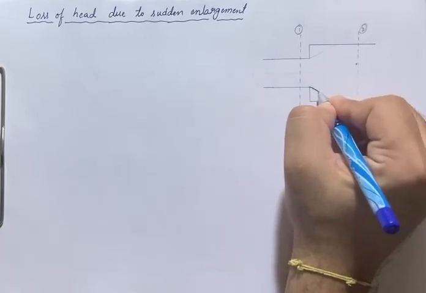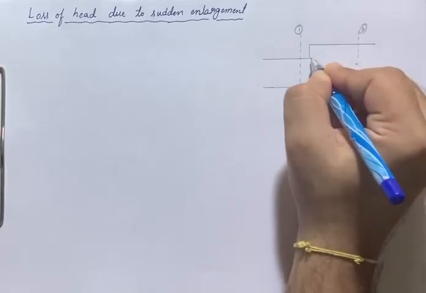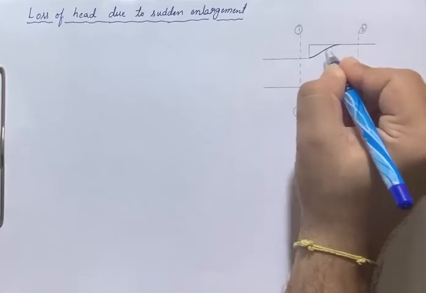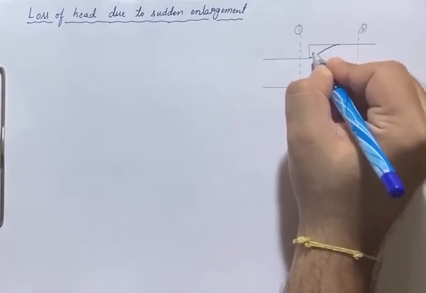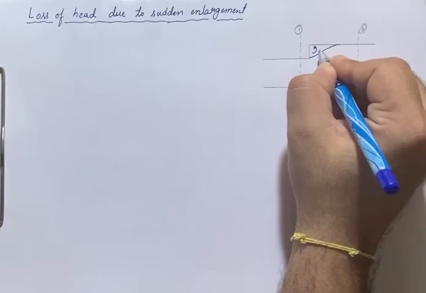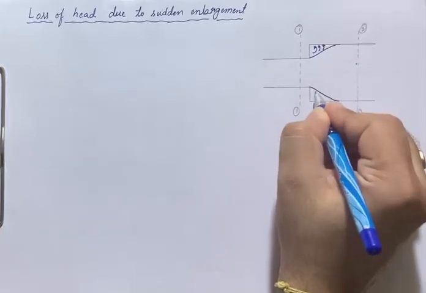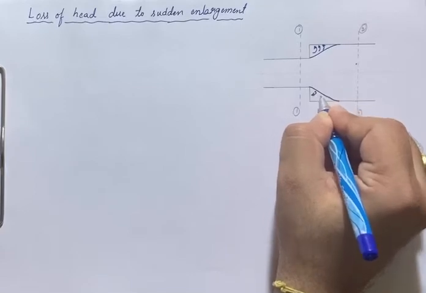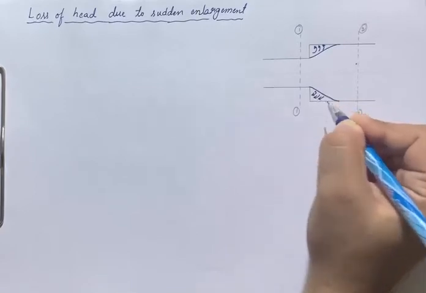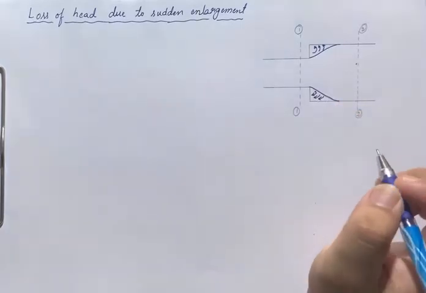In the separation process, eddies will be formed here and similarly here. That means in the volume where the separation takes place, the eddies will be formed.